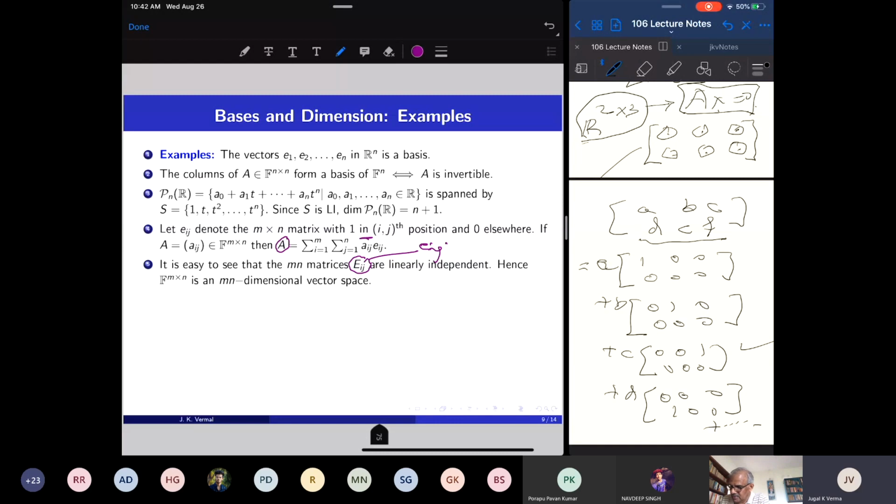So therefore, the space F^(m×n) is mn dimensional because these eij matrices are mn in number and they are linearly independent. So the space of, say, 2 by 3 matrices is 6-dimensional. Then what is the dimension of n by n matrices with complex entries? Same answer, n square. There are n square entries in an n by n matrix, and we can freely choose them.